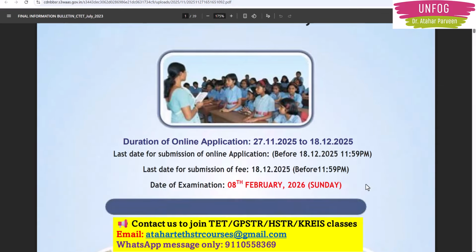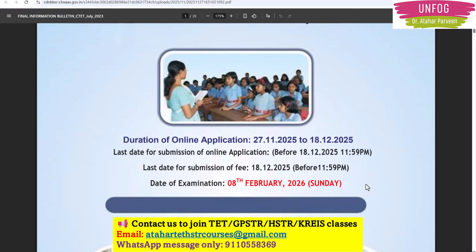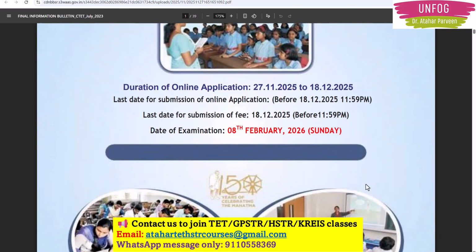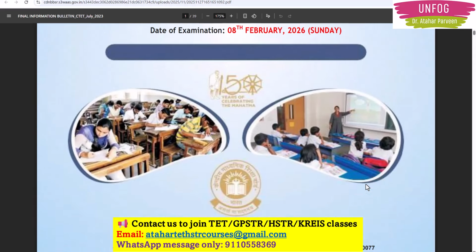As per this information bulletin, the duration of the online application is till December 18th. From today, that is 27th November 2025, the online applications have started. You can apply till 18th December, 11:59 p.m. You have the time. And the date of examination is 8th February 2026, which comes on Sunday.